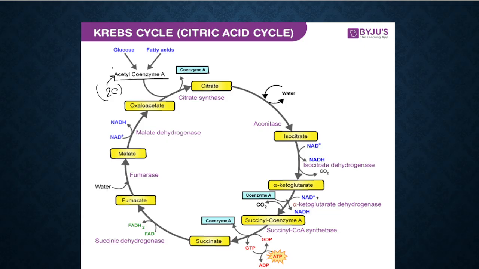Acetyl coenzyme A is a 2 carbon compound. Now acetyl coenzyme A joins with what? It joins with oxaloacetate, देखो ऐसा एक एरो है ना, to produce citrate, and citrate is the first stable product which is produced. That is why this cycle is also called the citric acid cycle, and this conversion occurs with the help of an enzyme called citrate synthase.